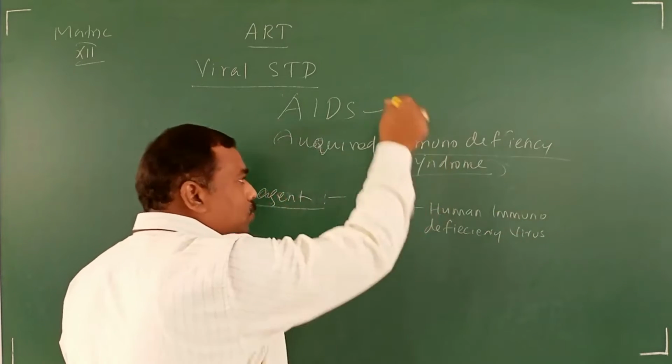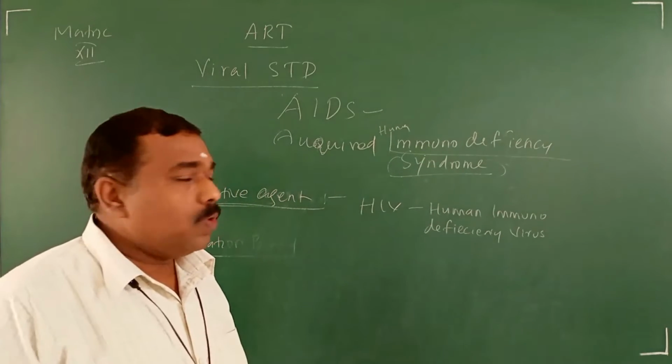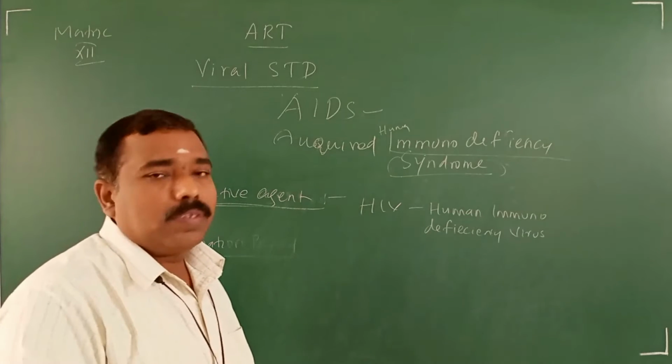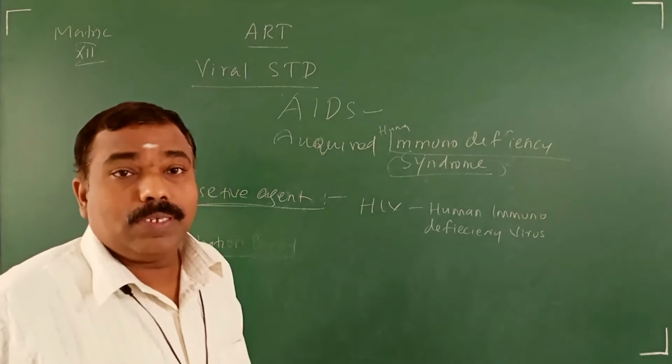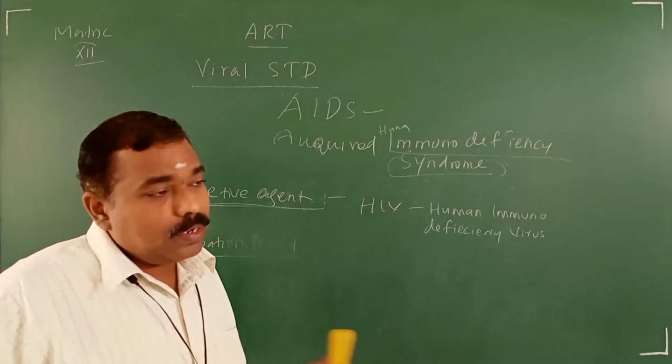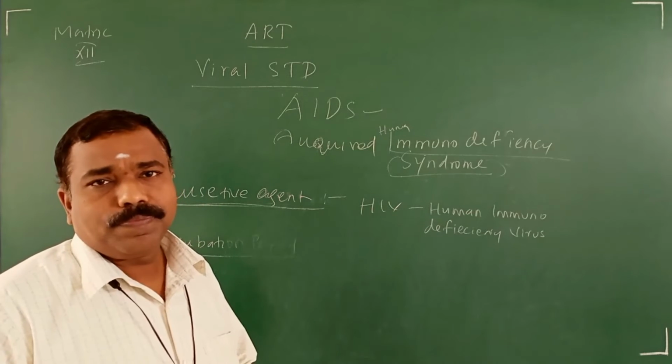That virus reduces immunity, so it is called acquired immunodeficiency syndrome. What is the meaning of acquired? After birth. It's not a genetic disease. A genetic disease comes from our birth onwards.